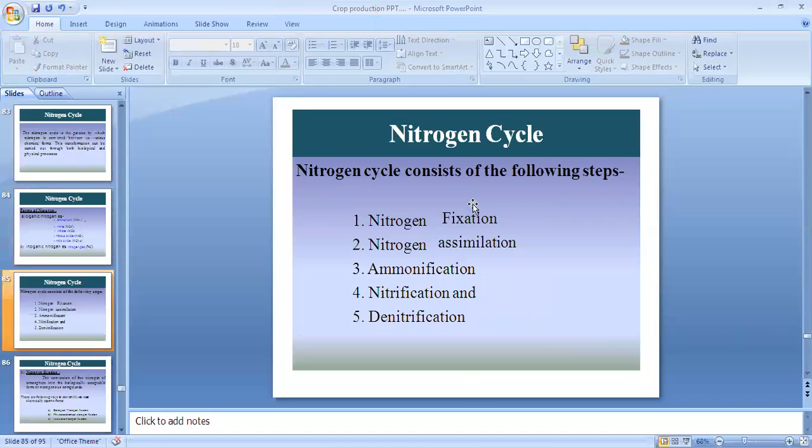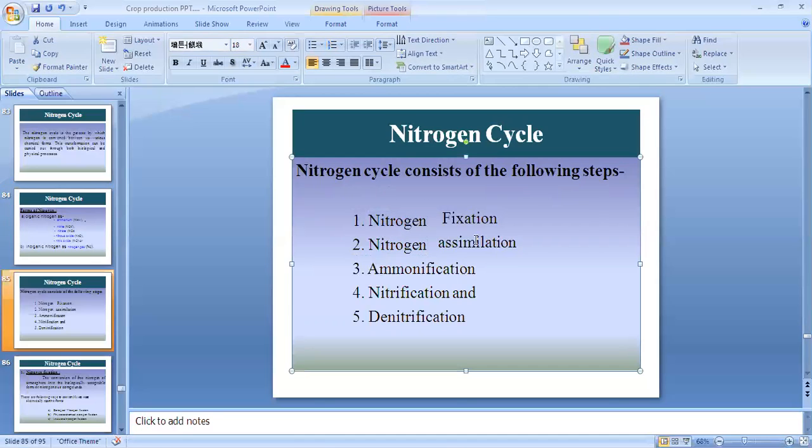The nitrogen cycle consists of the following steps. Actually, we have different steps in the nitrogen cycle: nitrogen fixation, nitrogen assimilation, ammonification, nitrification, and denitrification. These are the 5 steps. I'm repeating: nitrogen fixation, nitrogen assimilation, ammonification, nitrification, and denitrification. We'll discuss them one by one.